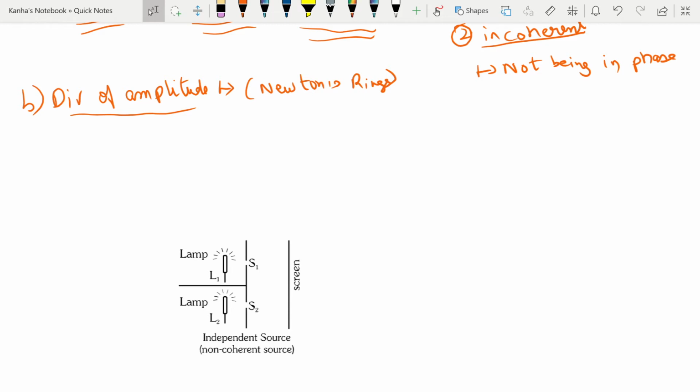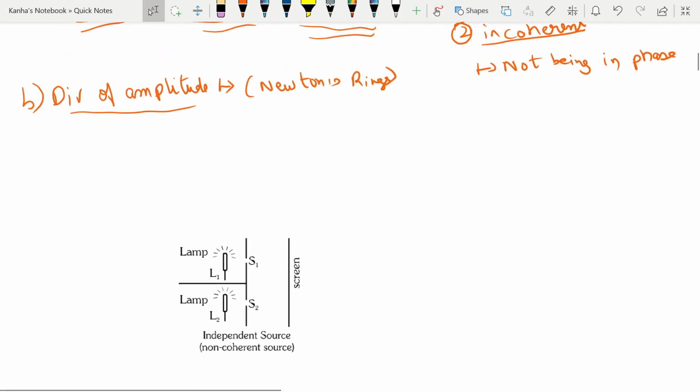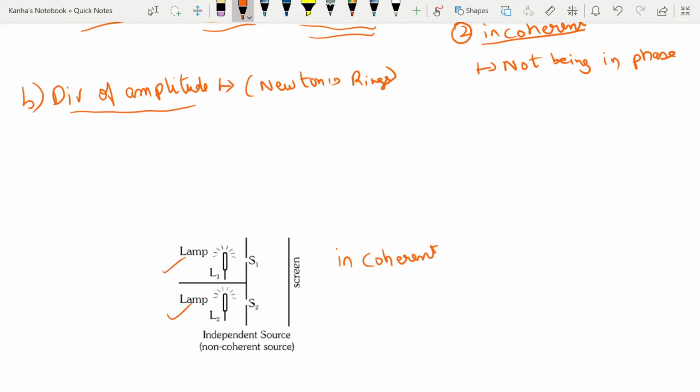Now I've already shown you how this actually happens. This is the case for your incoherent source, because you have two different lamps L1 and L2, so they are non-coherent, so the phase will never be equal, and that is why you will not be able to get interference when you use these.